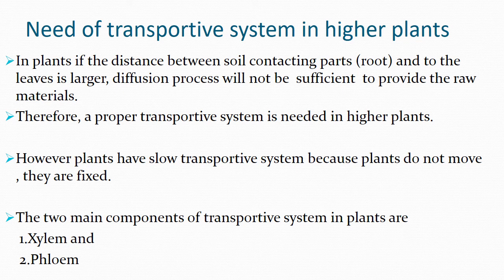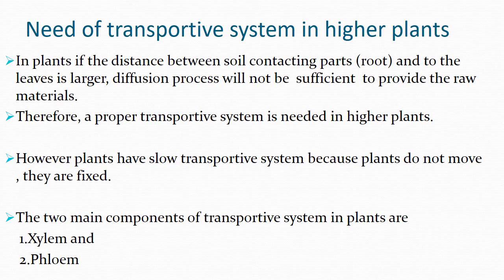A proper transportive system is needed for higher plants because the distance between the soil-contacting parts, that means the roots, and the other parts is greater. Then they need a proper transportive system. Let me explain the main components of the transportive system.